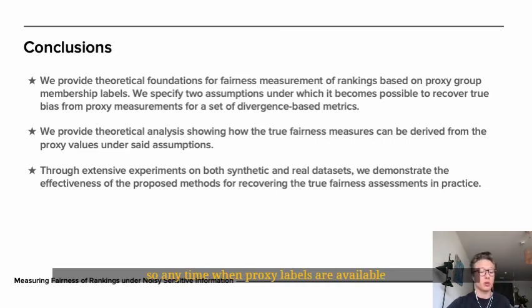So anytime when proxy labels are available with known error rates, this method can be used to find the true values of bias. So finally, we invite the audience to read through our paper in full, as there are some interesting details we had to skip over